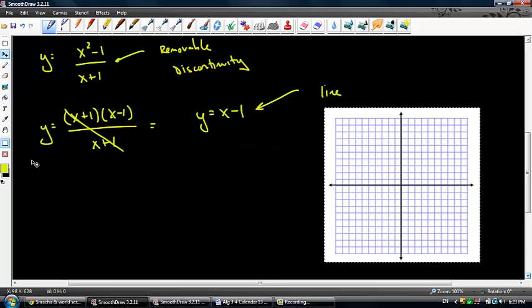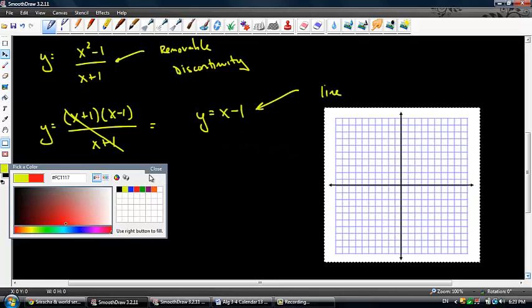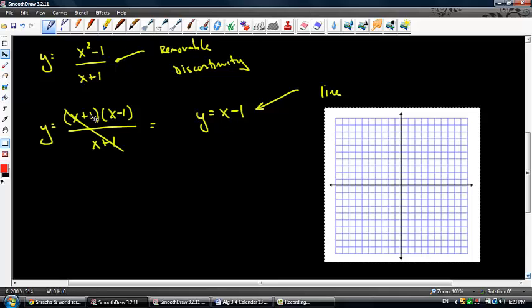That's a piece of cake. It's just a line that has a little bit of a catch. Well, remember, this function was undefined at x equals -1. All right, so let's keep that in mind as we graph this thing. We have a line here that has a y-intercept of -1, and it's going to shoot up this way because the slope is 1 over 1.